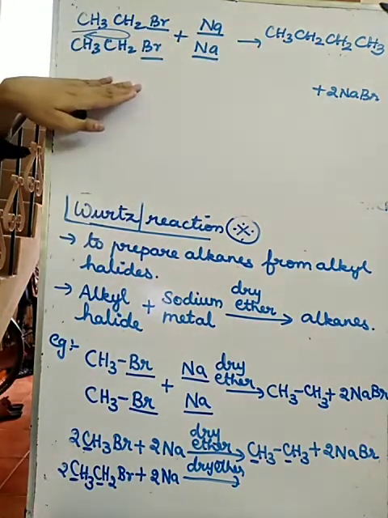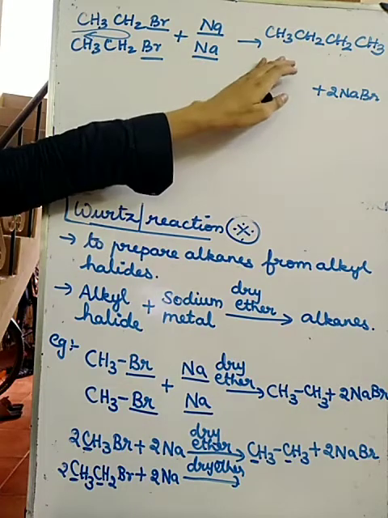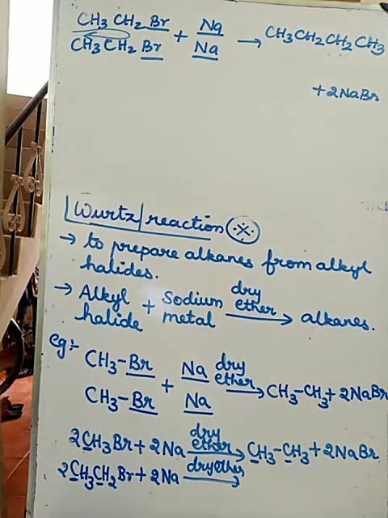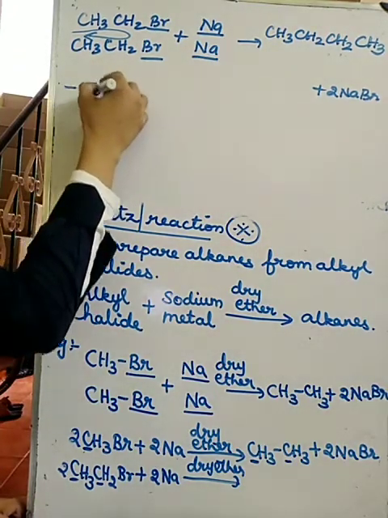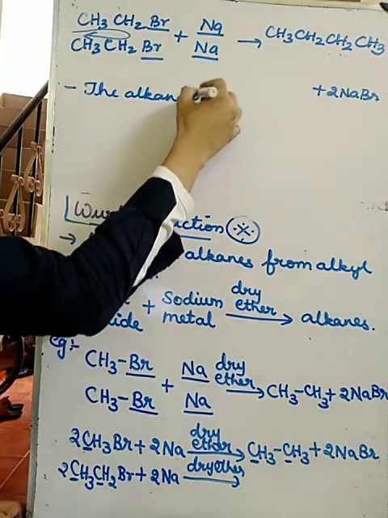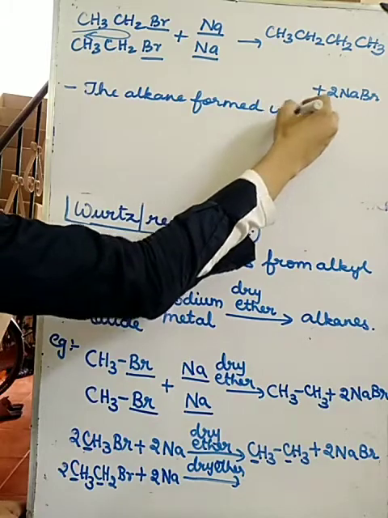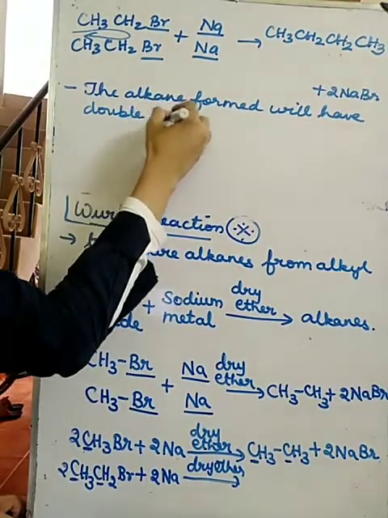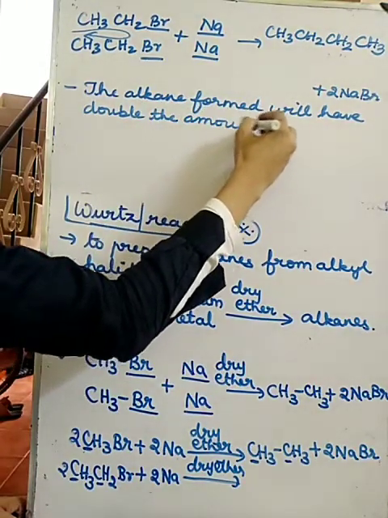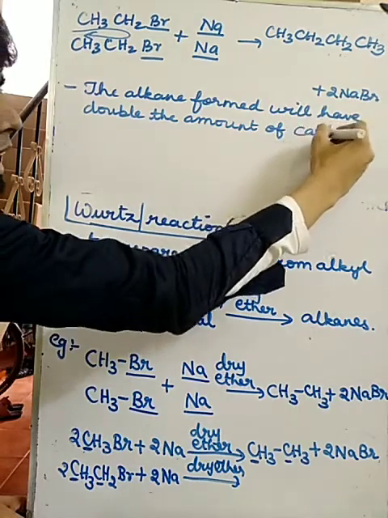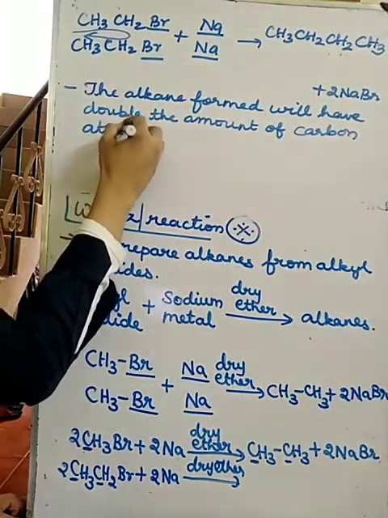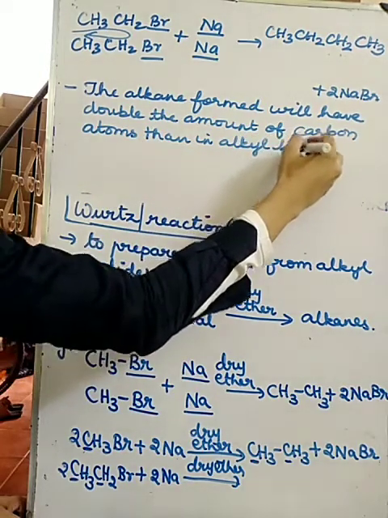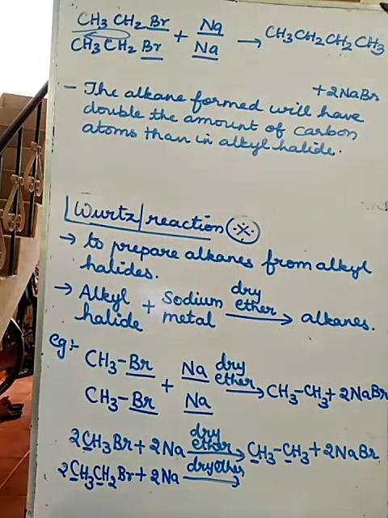So the alkane formed will have double the number of carbon atoms than the alkyl halide in Wood's reaction. Make a note of that. Understood?